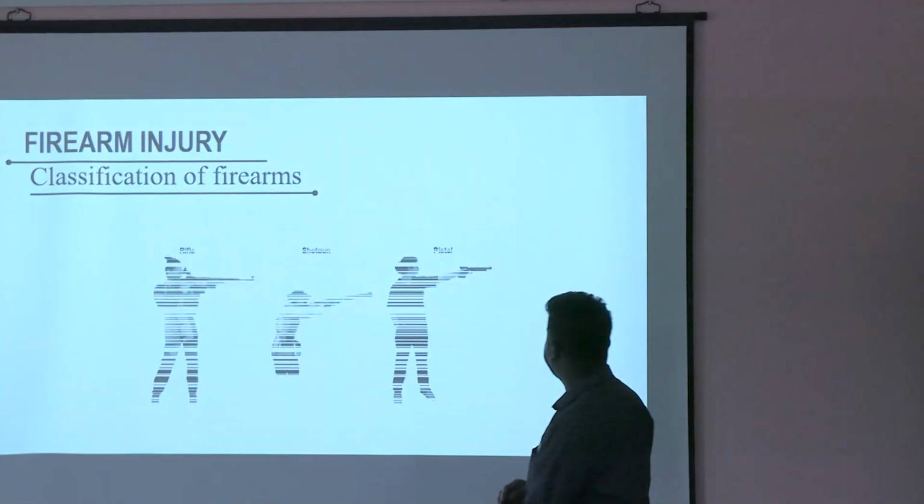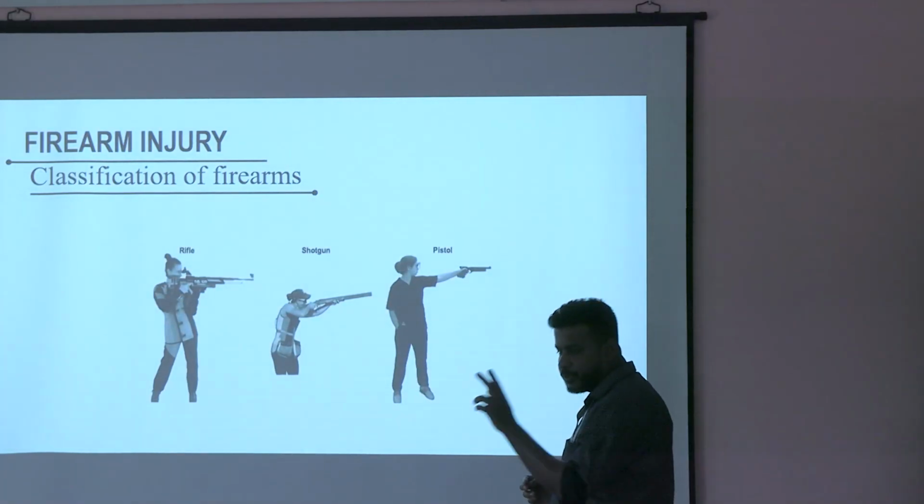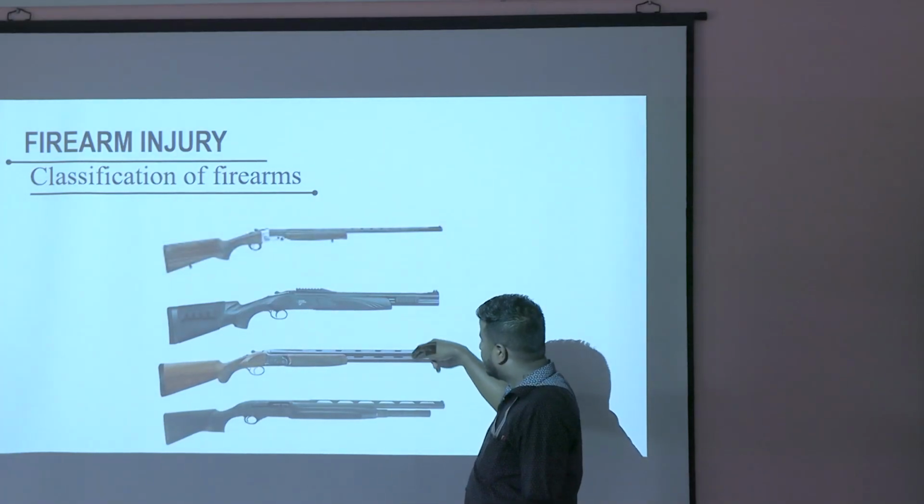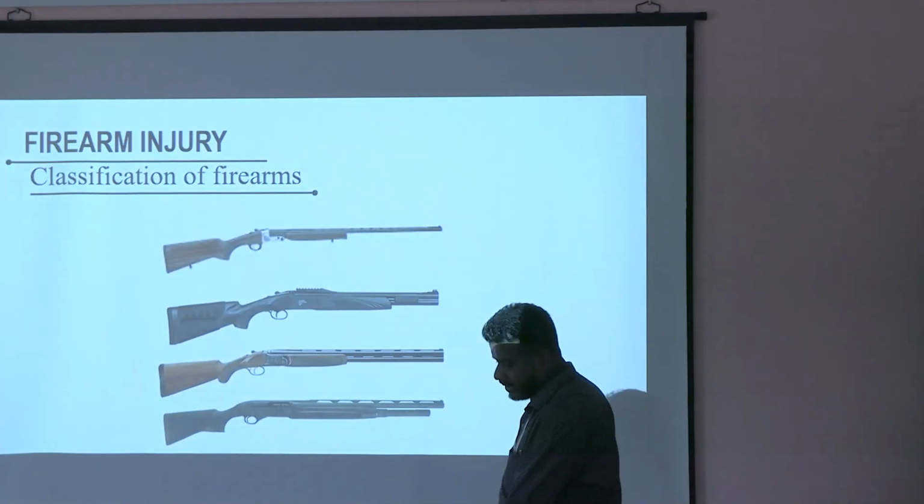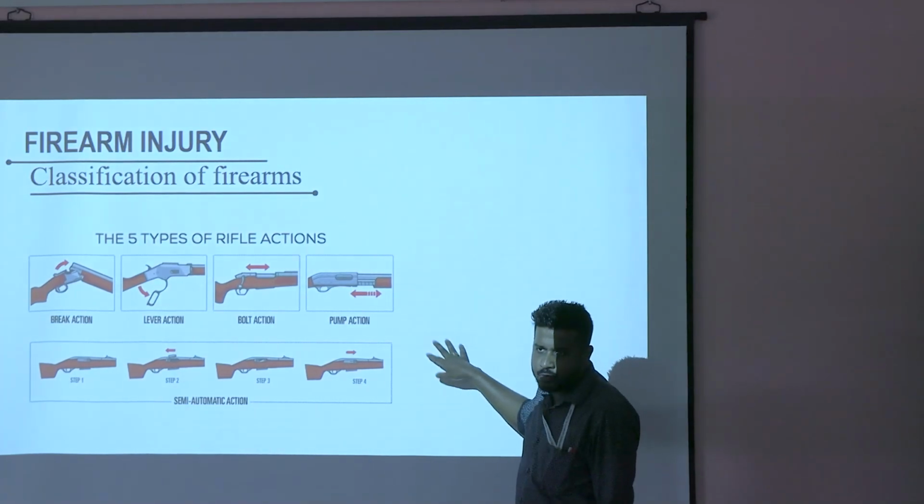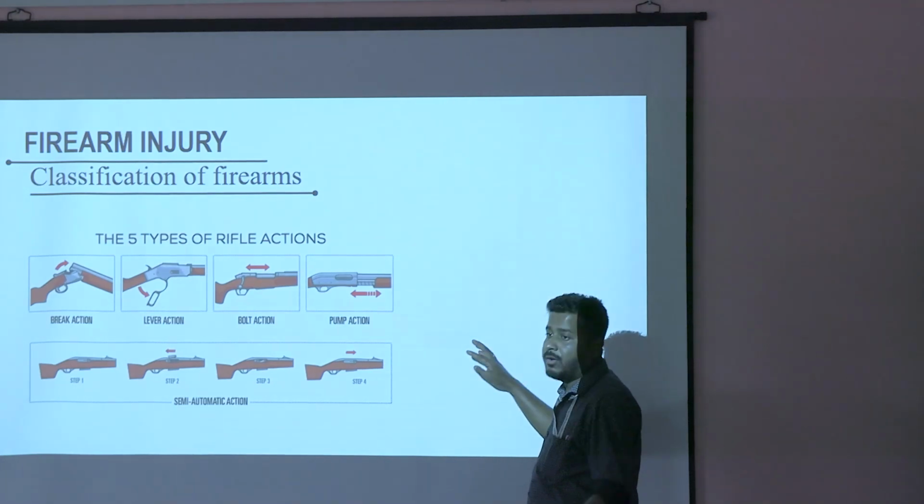Okay? Then one classification is how you handle the gun, how you shoot. One classification is on the basis of the number of barrels you have. Another way of classifying is this one, which is a bit important, you should know: break action, lever action, bolt action, pump action, semi-automatic action, automatic action.